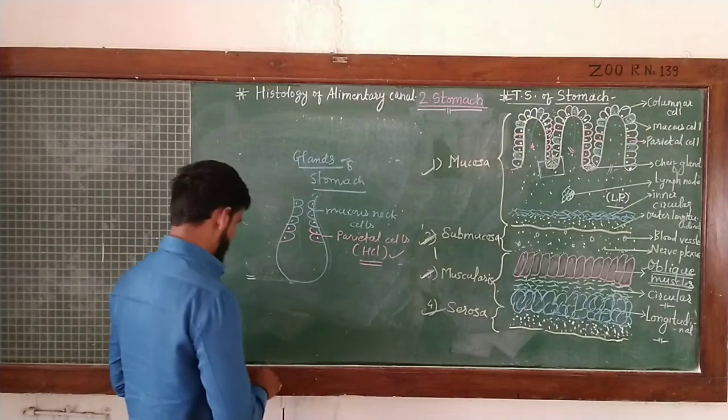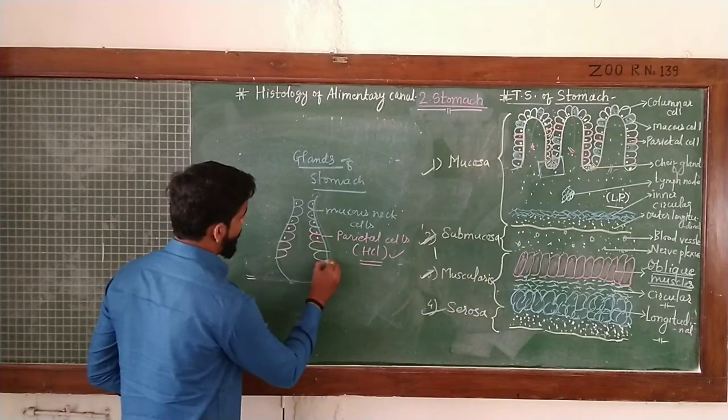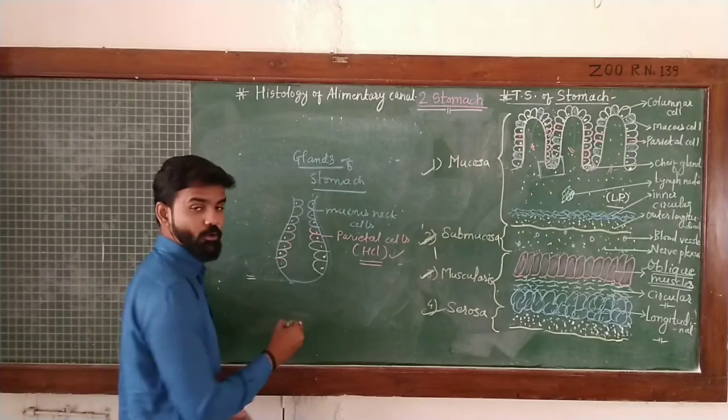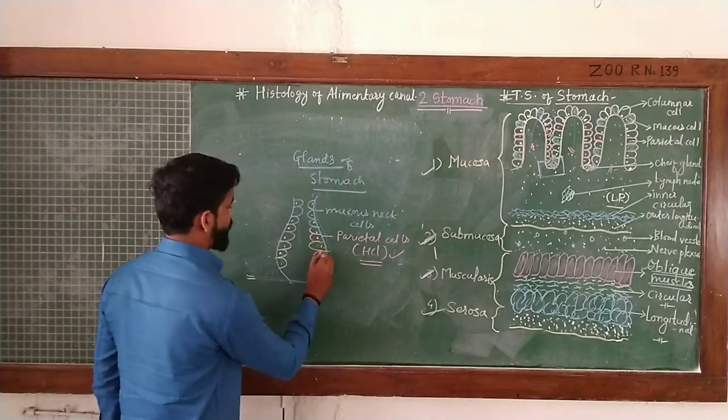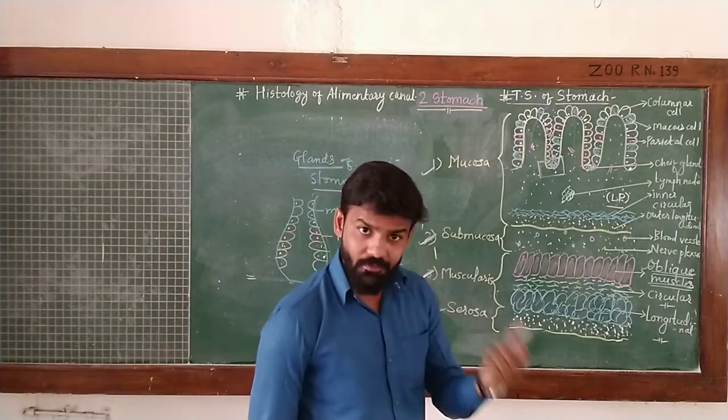After that, there is another kind of cell in the epithelial lining, which is somewhat larger in size, and their cytoplasm contains granules. These cells are nothing but chief cells.